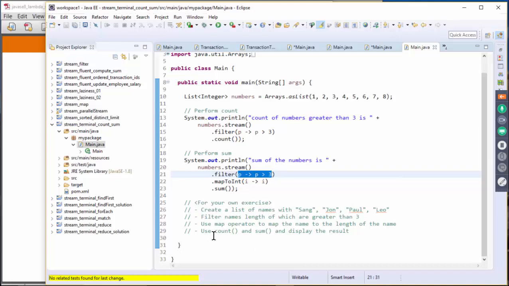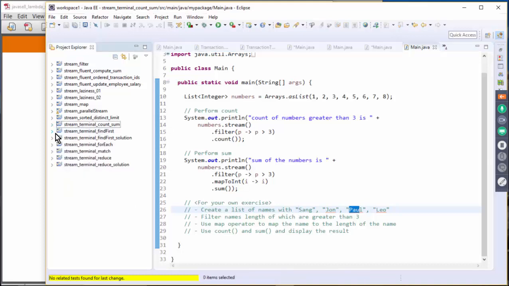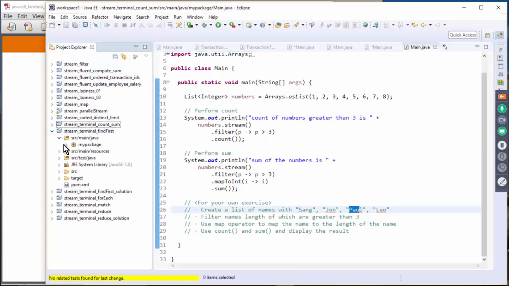Okay. All right, for your exercise, create a list of names: Sang, John, Paul, and Leo, and filter the names whose length is greater than 3. So you can select Sang and Paul maybe, and then use the map operator to map the name to the length of the name. Then I want you to use count and sum to get the count and also the sum.